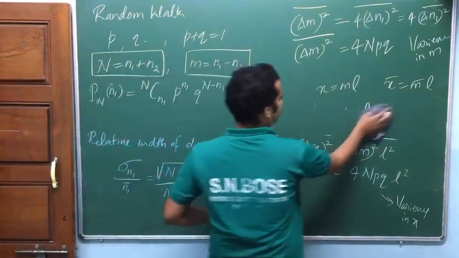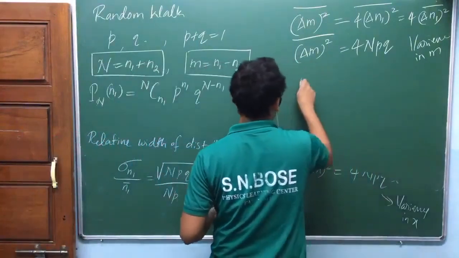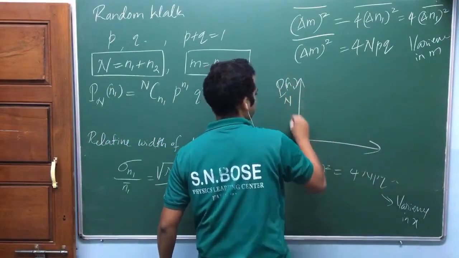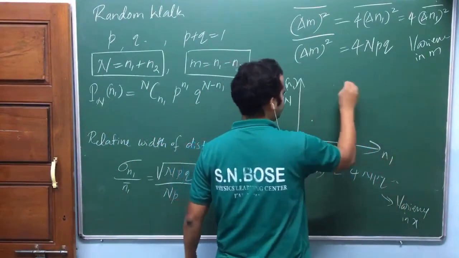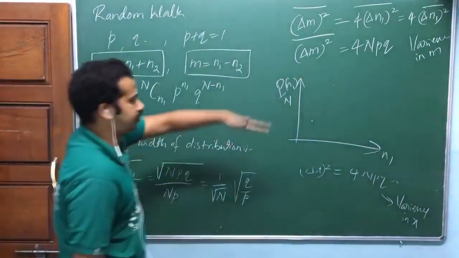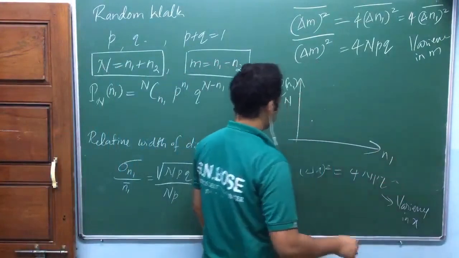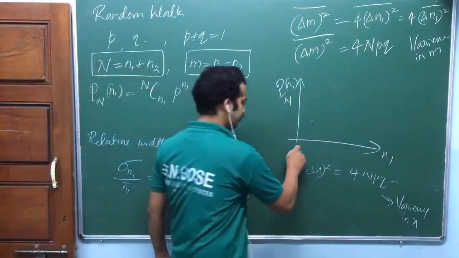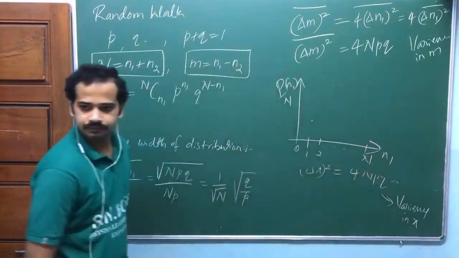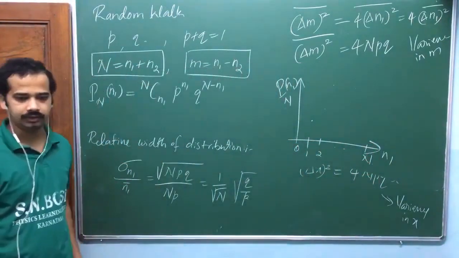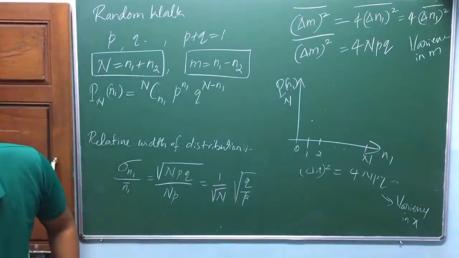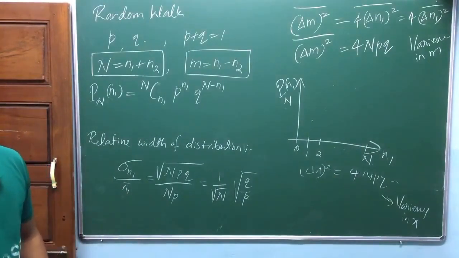So you have to draw P of n1 versus n1. You will have some points here, isn't it? Height is the probability along with the number of steps. Here it is 0, 1, 2 and so on up to n, the possible values of n1, isn't it? Draw that one. I think there you can experience this one, okay? Another quantity. I think that's sufficient.